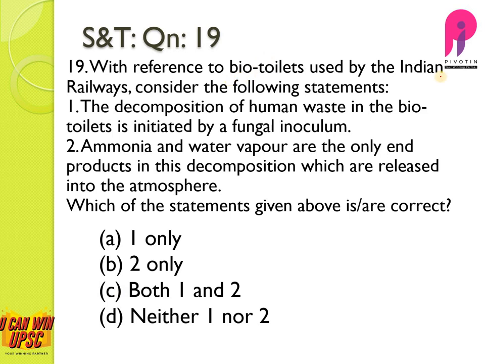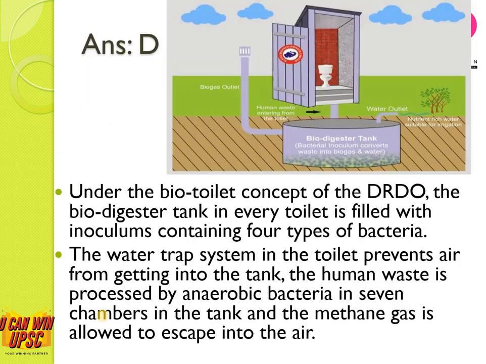Question number 19. With reference to bio-toilets used by Indian Railways, which of the following statements are correct? The decomposition of human waste in the bio-toilets is initiated by a fungal inoculum. No, it is actually bacterial inoculum. So this is wrong. Ammonia and water vapor are the only end products in the decomposition which are released into the atmosphere. No, this is also wrong. Actually, it releases methane and water. The water can be used for irrigation because it is so rich in nutrients, and the methane can be released into the air. So the answer to this question is D, neither 1 nor 2.